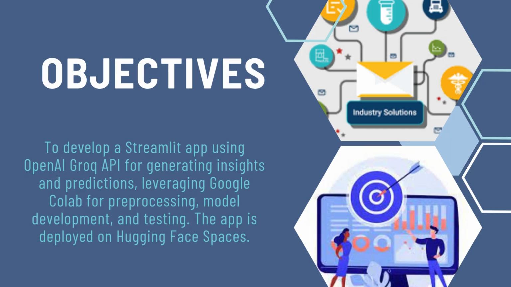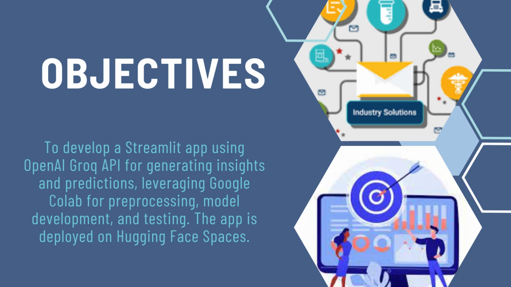So what will be the objective? The objective is to develop a Streamlit app which will discuss the industry solution, like what problems we have in a certain sector. So the objective is to identify the solution for a certain industry. Suppose we are targeting four industries: technology, retail, finance, and healthcare.